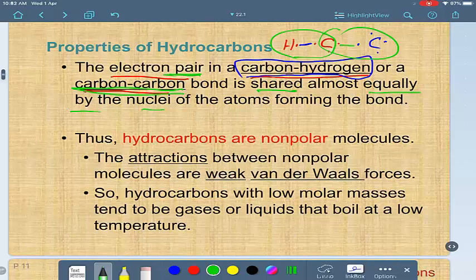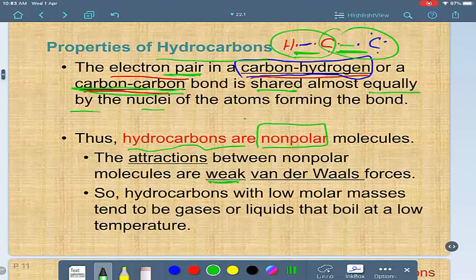For this reason, these kinds of compounds, hydrocarbons, are nonpolar. We studied that before. So we can say hydrocarbons are nonpolar molecules because the attraction between the electrons in the carbon-carbon bond or carbon-hydrogen bond is almost equal. And the attraction between the molecules is very weak, according to van der Waals attraction force, remember that.